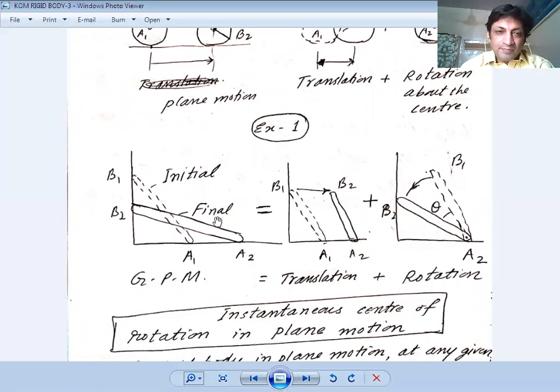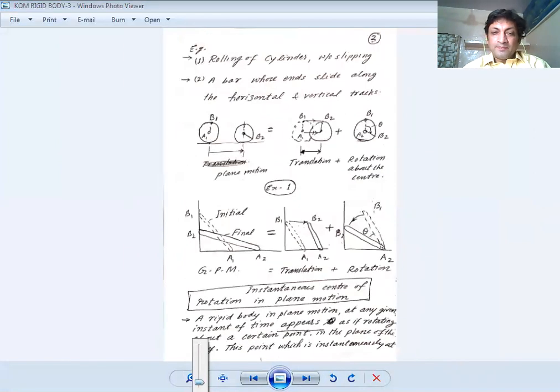Now you will see, if there is a rotation, it means there must be a center about which it is being rotated. But this center is always changing. That is why this type of center is known as instantaneous center, the instantaneous center of rotation.